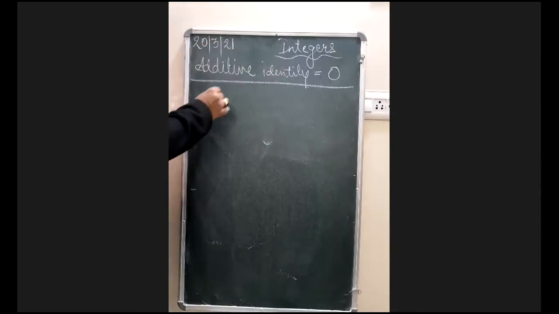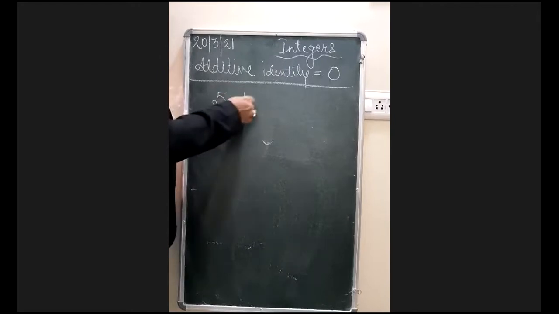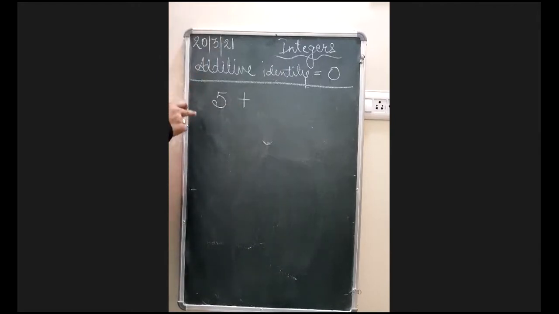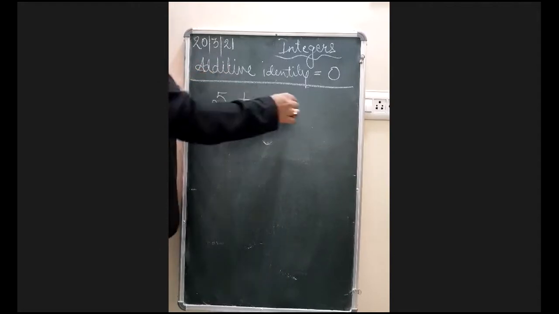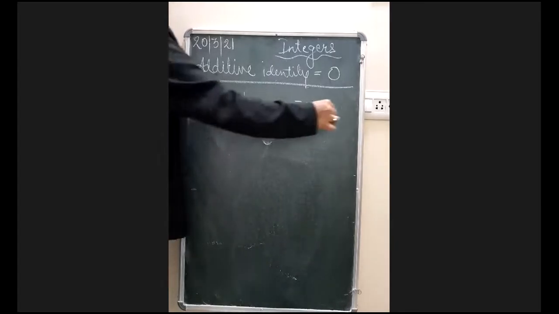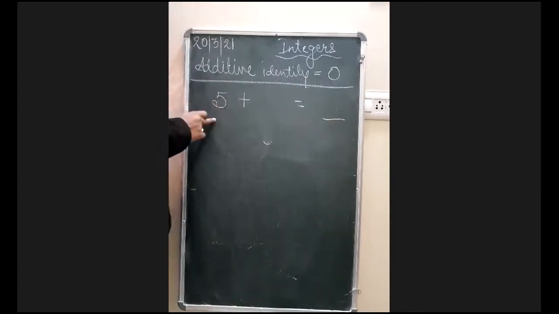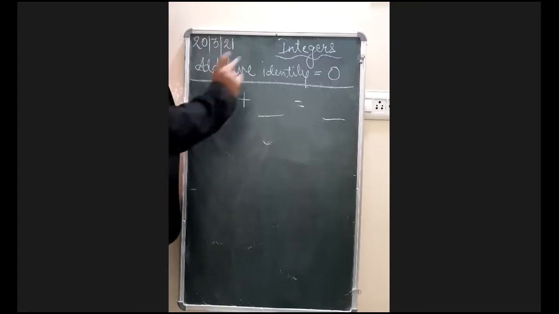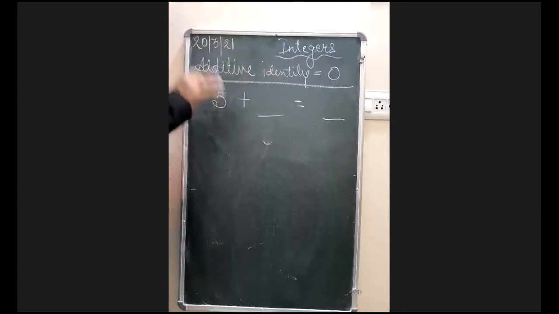For example, if I have 5, now think of a number in such a way that if you add it to 5, because you're talking about additive, and whatever the answer comes, 5 should not lose its identity. It means ऐसे किसी नंबर को हम इसमें ऐड भी कर दें और 5 चेंज भी नहीं होना चाहिए. 5 should remain 5 only. What is that number? Can you tell me? Zero. Only zero.